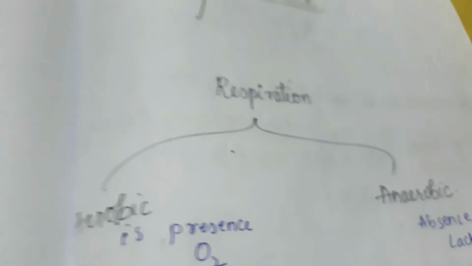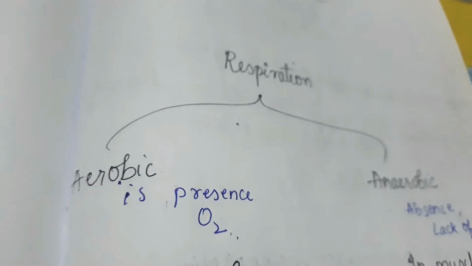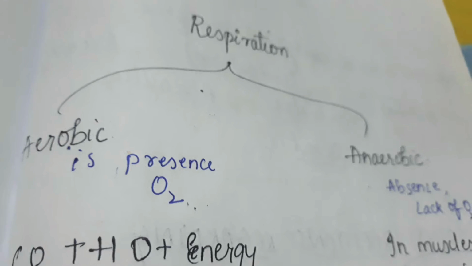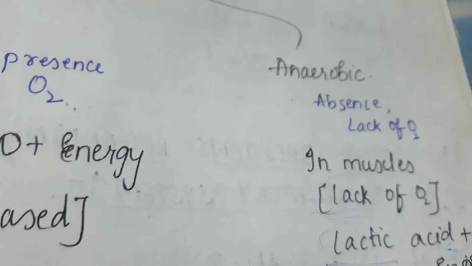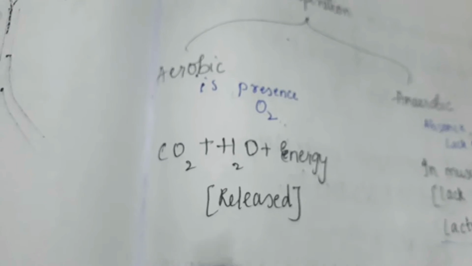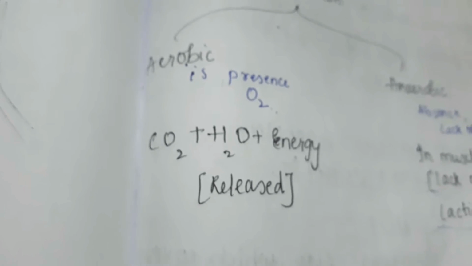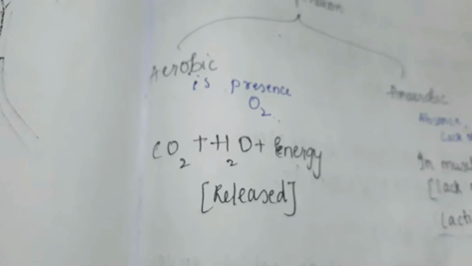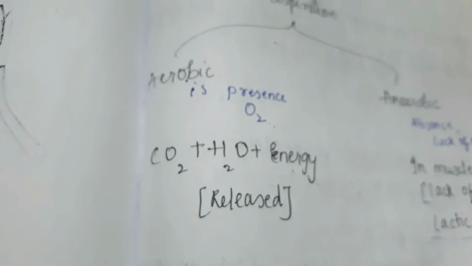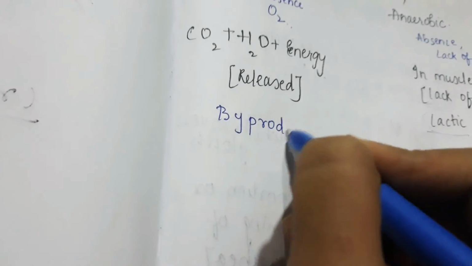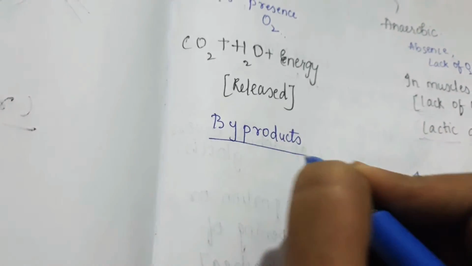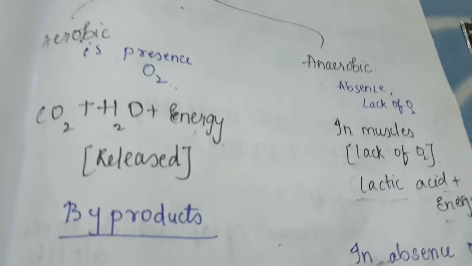Now first I'll tell you what is respiration. It is divided into two, aerobic and anaerobic. Aerobic is in the presence of oxygen, anaerobic is in absence or else lack of oxygen. Okay, so now see, whenever aerobic respiration takes place, that is whenever oxygen is present, then carbon dioxide plus water and energy are released. These are nothing but called byproducts. Okay, you need to remember this, it's very important.